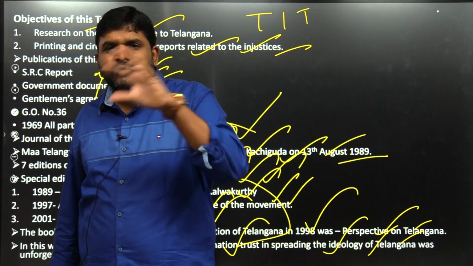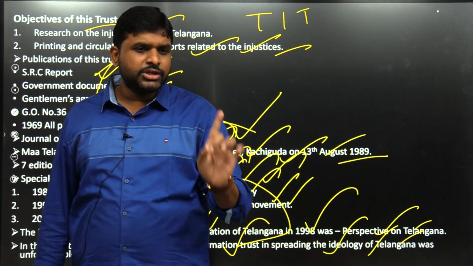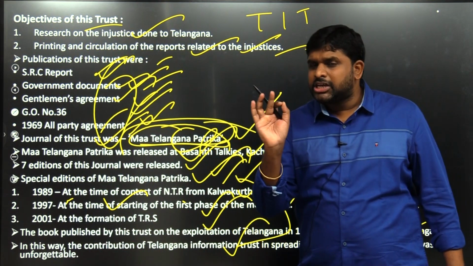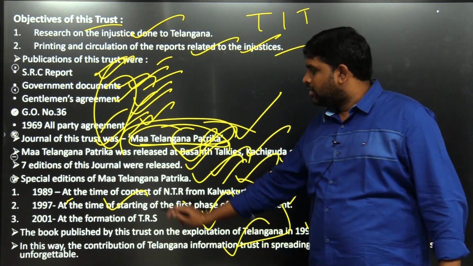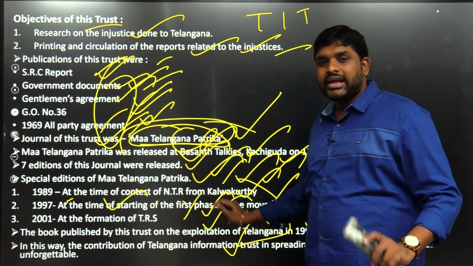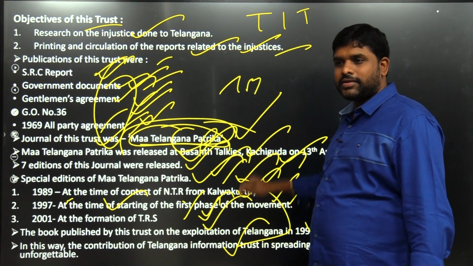one topic with another topic, one subject with another subject is very important. Telangana Information Trust, is it important or not? See, when information should be given, at that time they gave the information. In 1989 they gave it, and I think because of this only he lost. 1997 information given. 2001 this information helped TRS.